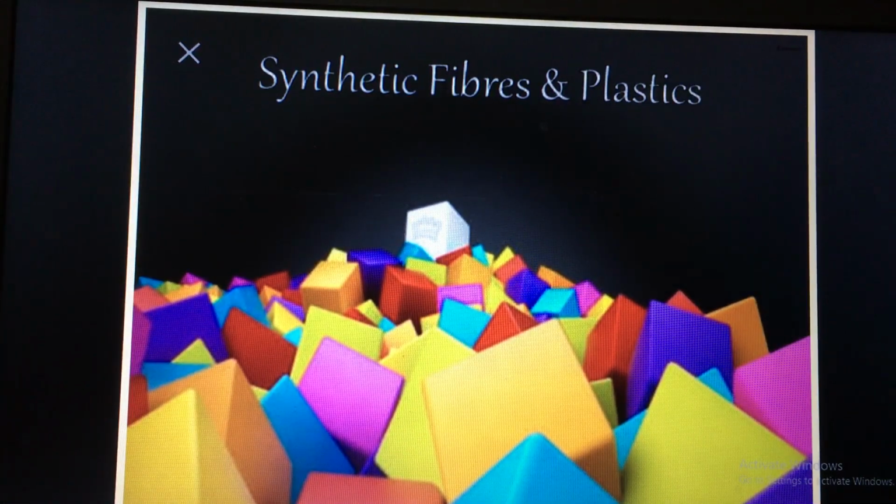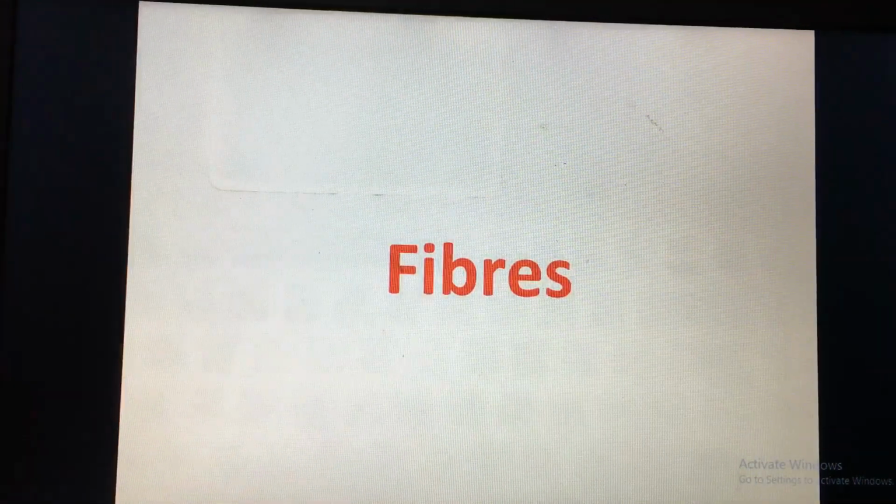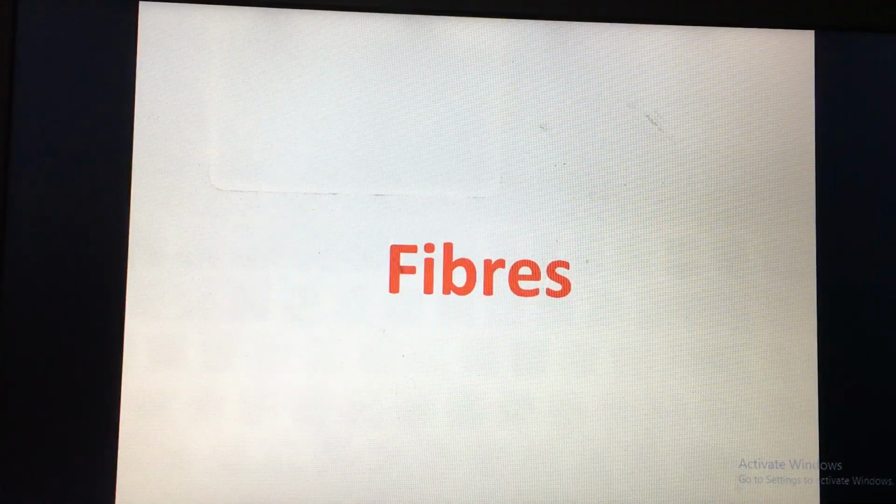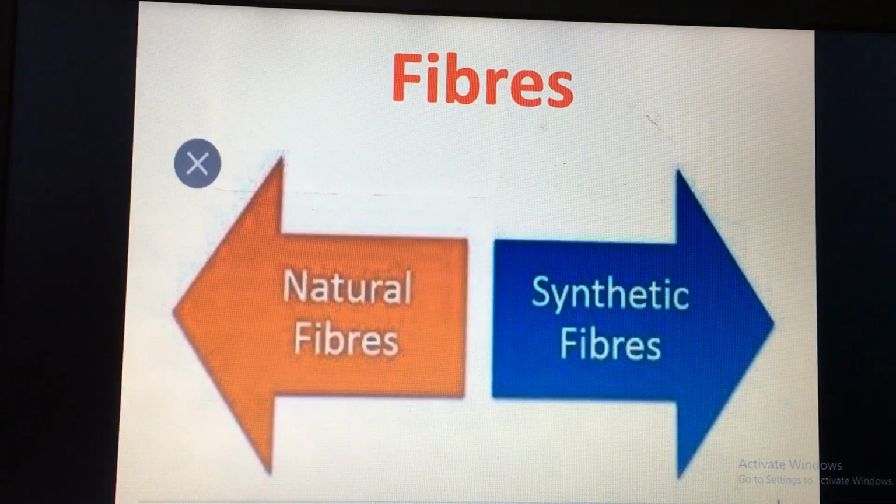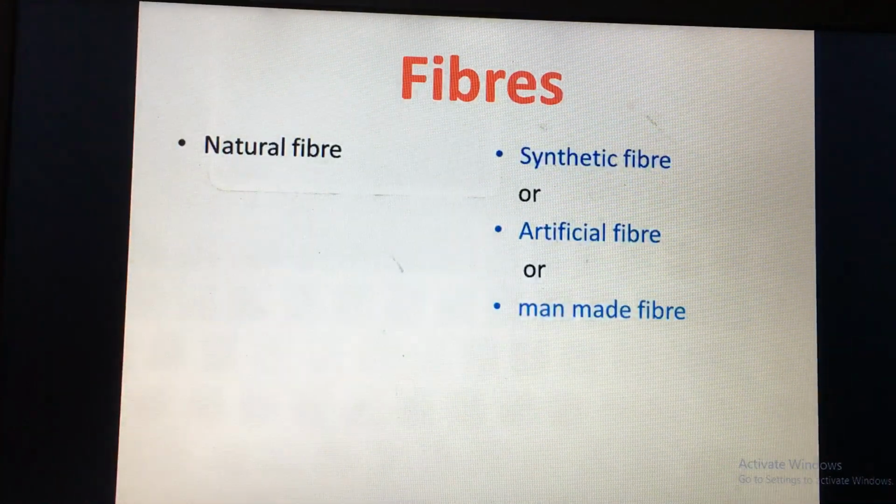Hello students, we are starting our third chapter in science, that is synthetic fibers and plastics. Now whenever we talk about fiber, we can classify fiber into two types, that is natural fibers and synthetic fibers. The synthetic fibers are also known as artificial fiber or man-made fiber.